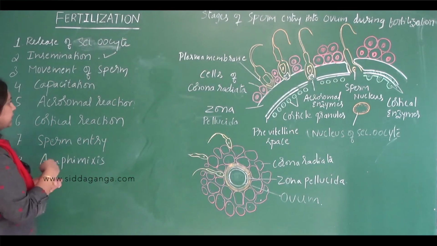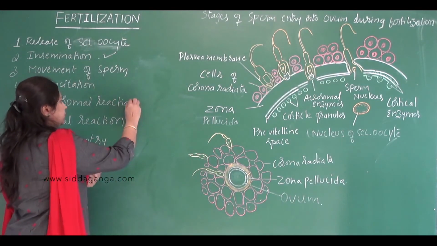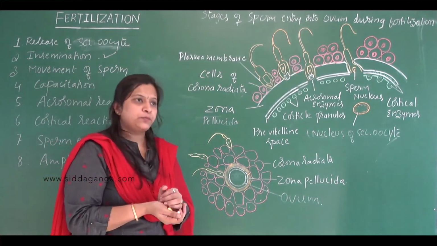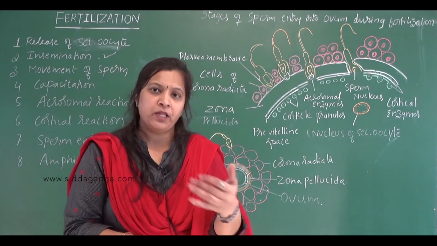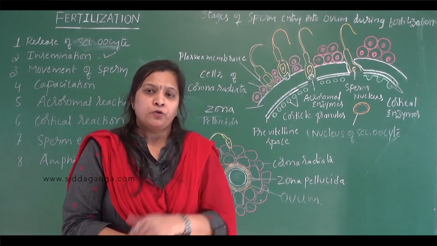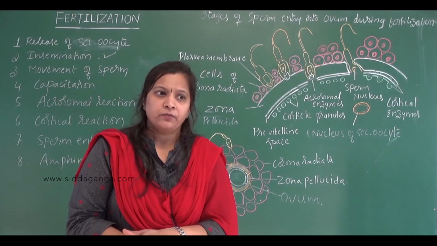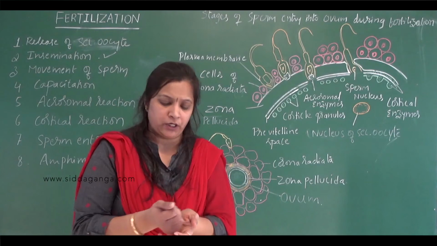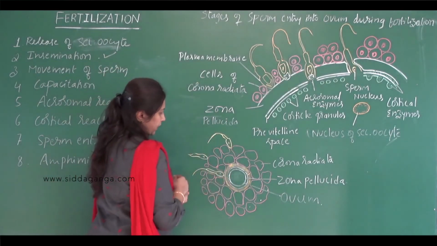Okay, the next process is the mechanism of fertilization. For fertilization to occur, the sperm has to enter the secondary oocyte. To enter the secondary oocyte, it has to dissolve the membranes that cover the secondary oocyte. You know this is the structure of a secondary oocyte.